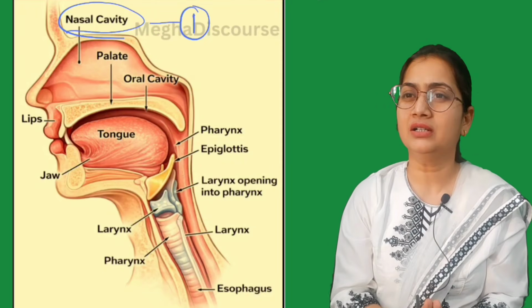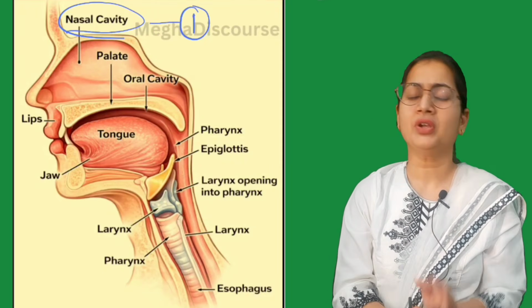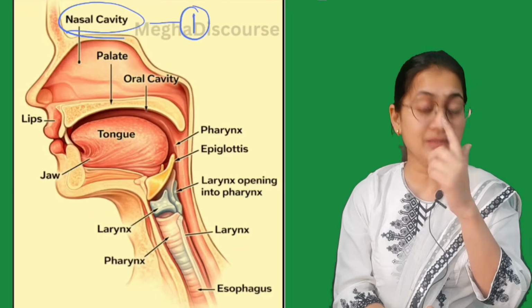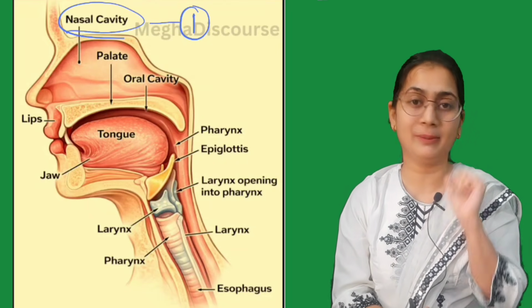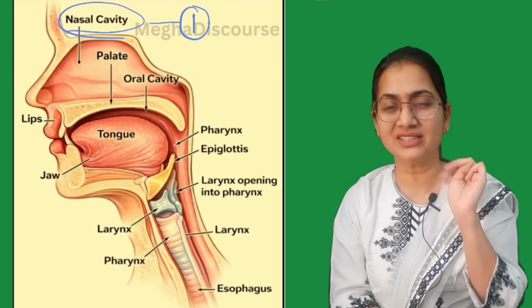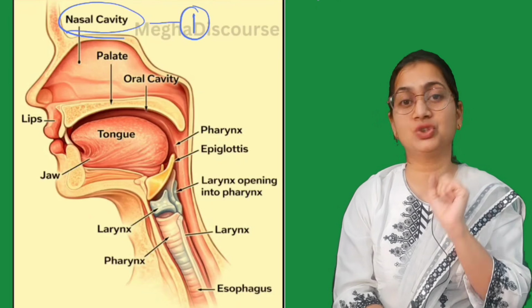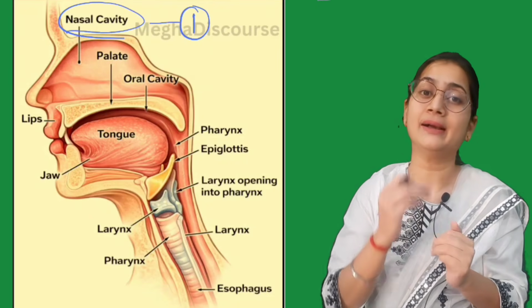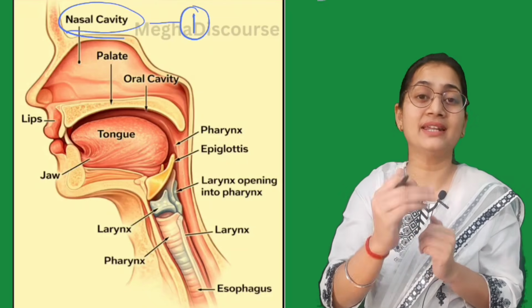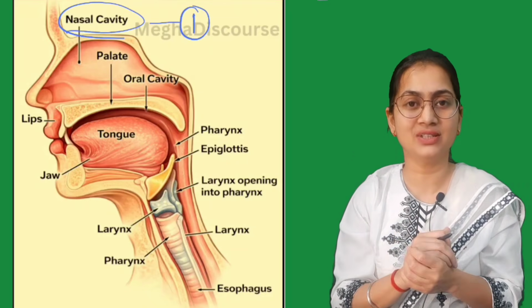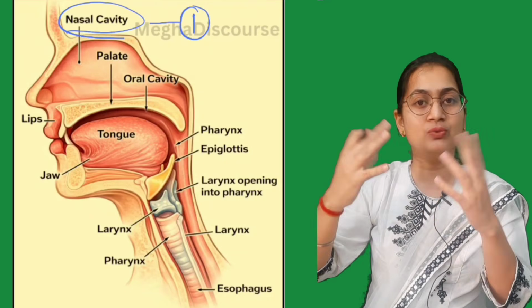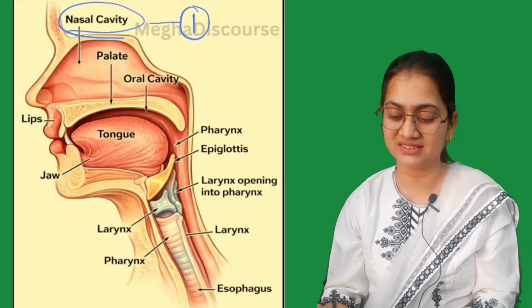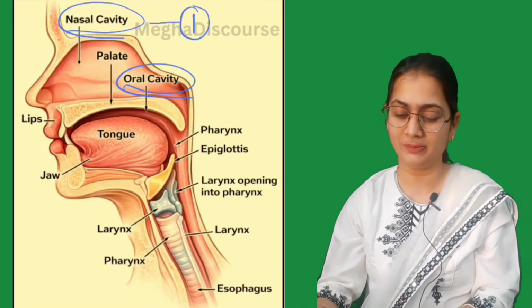While articulating consonant sounds, mostly the nasal passage is blocked. We speak by using the oral passage. Only for three sounds do we use the nasal passage, with the nasal passage opening, that are m, n, and ng. These are our three sounds. Then after the nasal passage, we have the mouth. This is what we call the oral passage, the oral cavity.